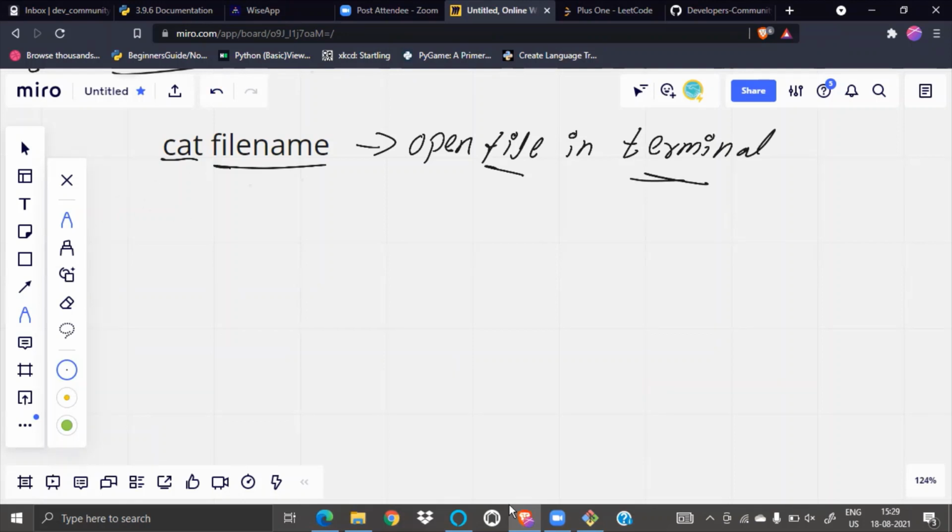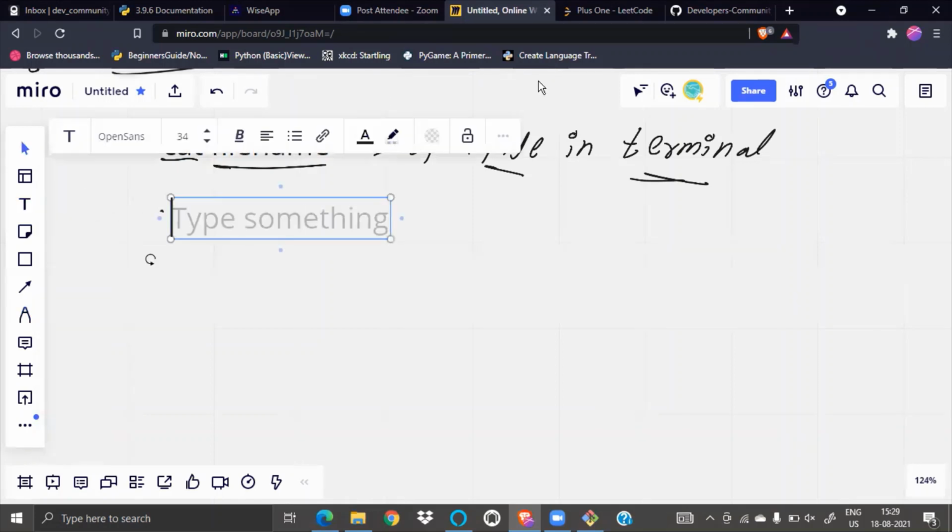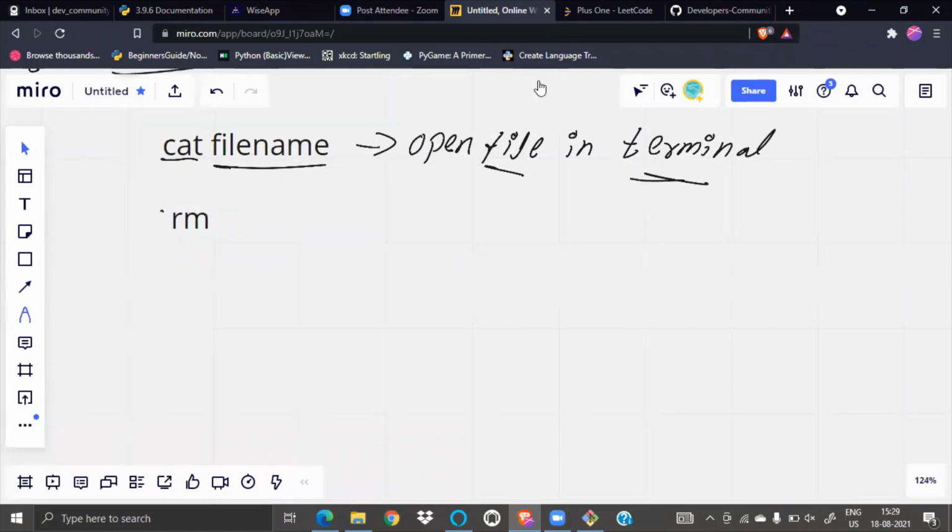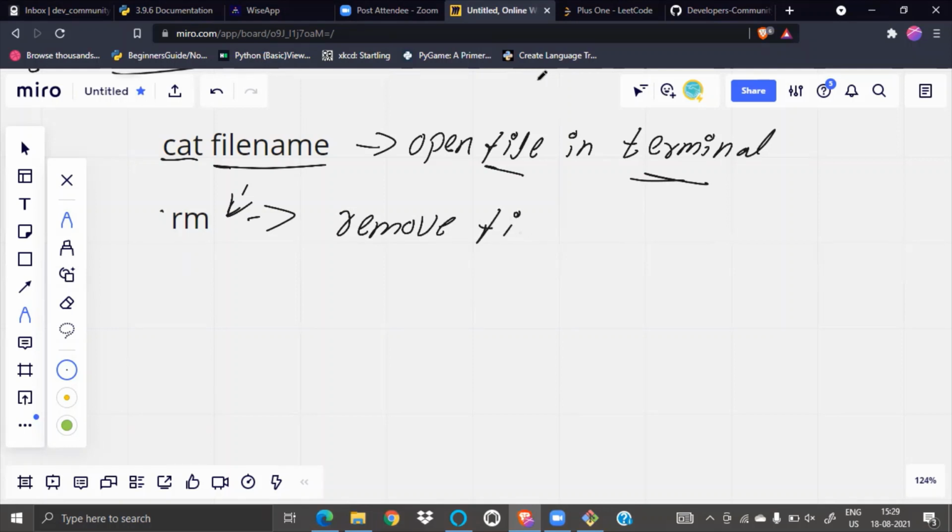Great, I think this is clear. So if I want to remove a file, what can I do? There is a command to remove a file. It's rm. If I do rm and the file name, it will remove the file and it's permanent. It will not be in the recycle bin. It's removed permanently.